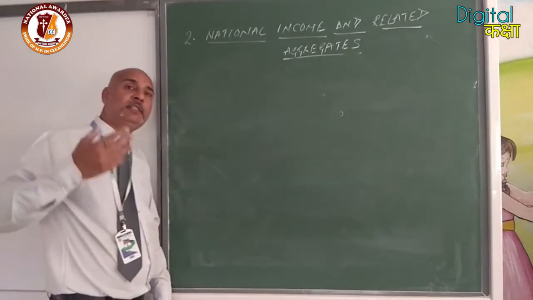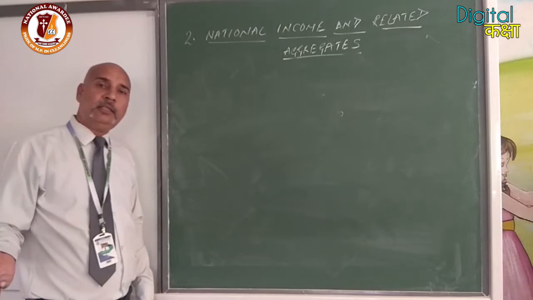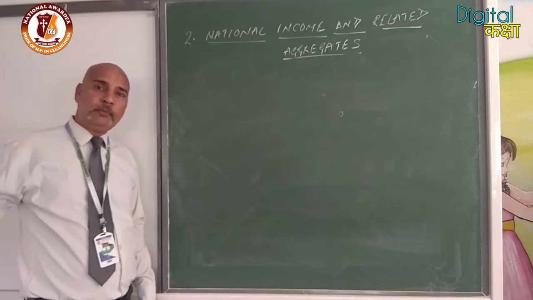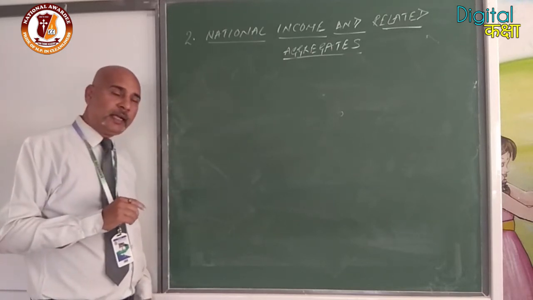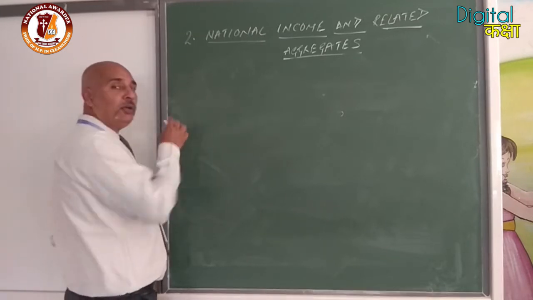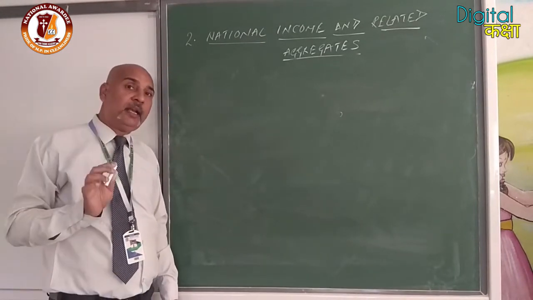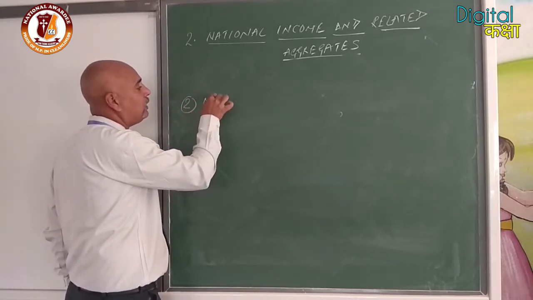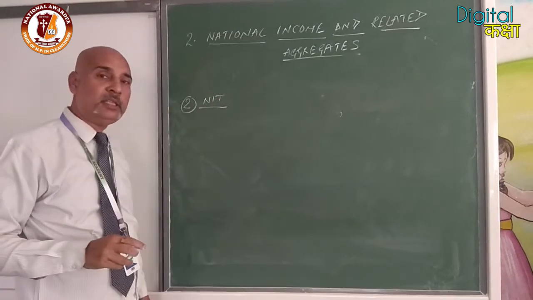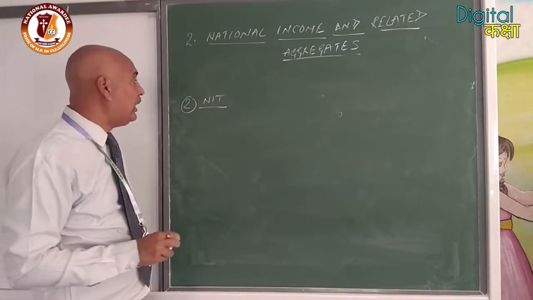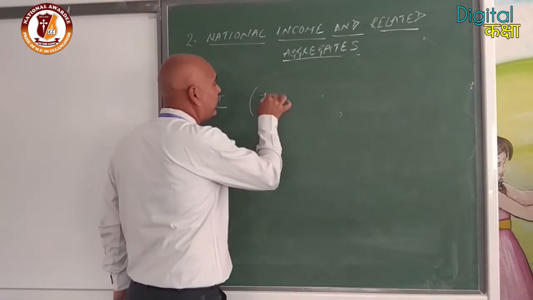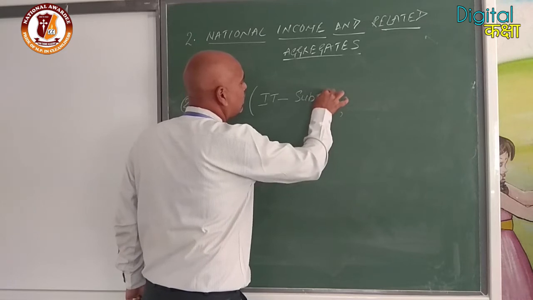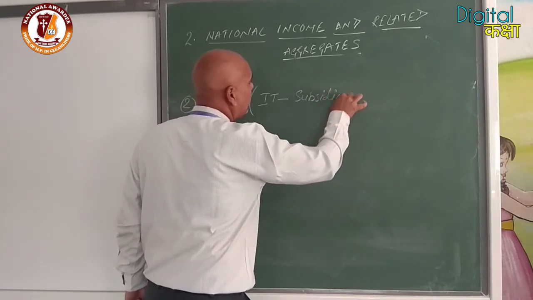In the books it is given as NIT. How is it calculated? Indirect taxes minus subsidies. Clear? In the numericals, while calculating the national income in the next chapter, we will discuss the subsidies also, and indirect taxes also. Either NIT will be given, or both may be given separately. So suppose indirect taxes are given and subsidies are given. For finding out the NIT, we have to subtract: indirect taxes minus subsidy.